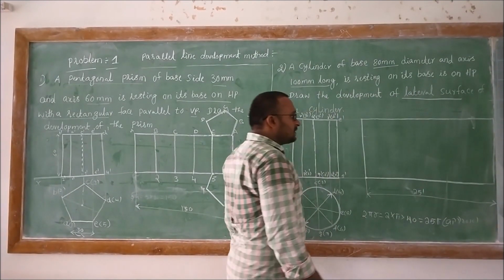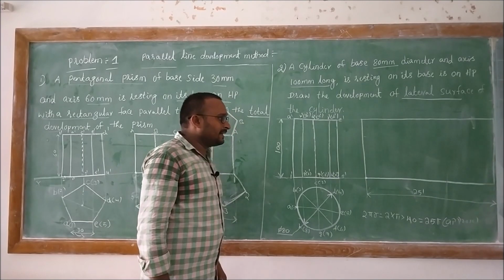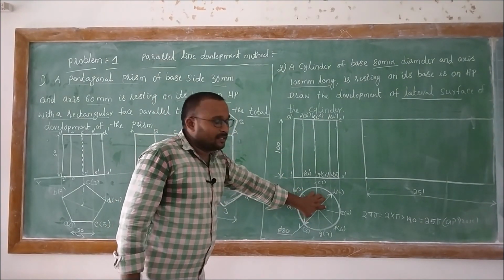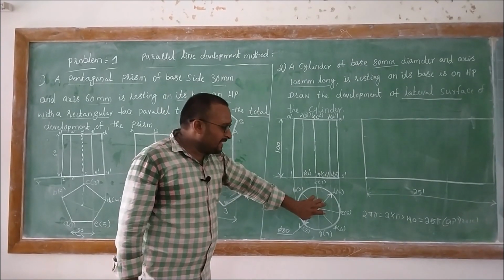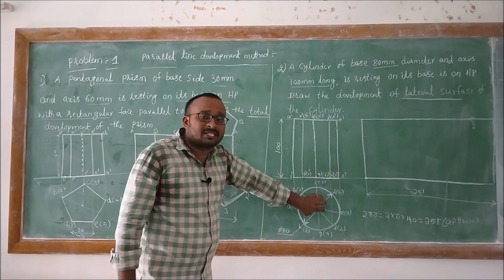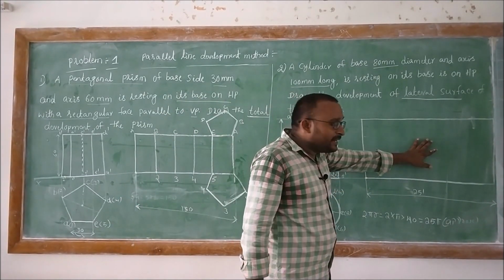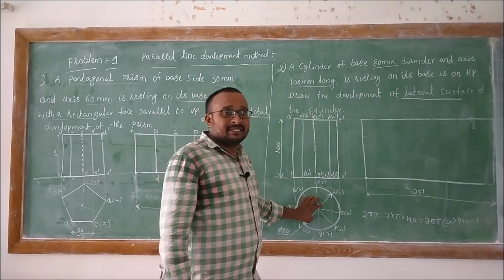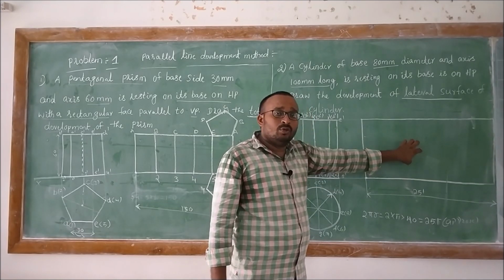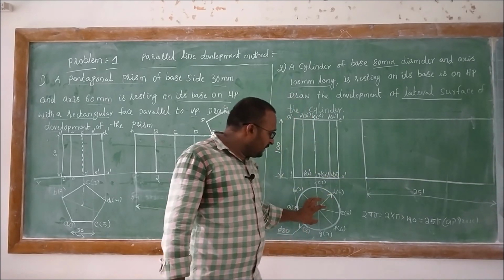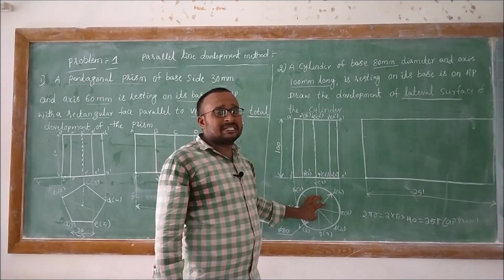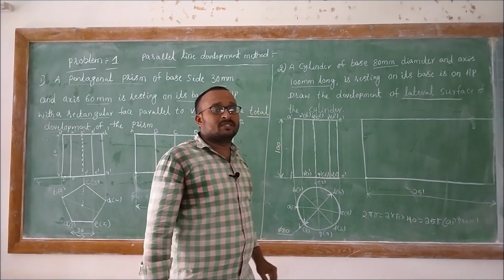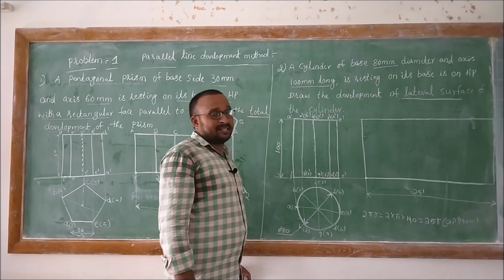After completion of these, you need to divide it into the same number of equal parts which we did on the top view. For example, if you made 4 equal parts, then this surface should be divided into 4 equal parts. If you made 8 equal parts, then you must do 8 equal parts. If it is 12 equal parts, then you must divide the total surface into 12 equal parts by using the dividing a line method.